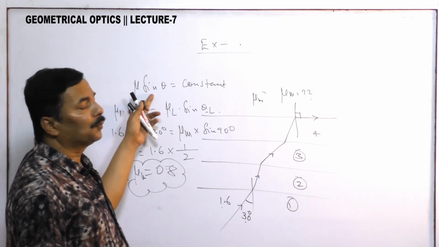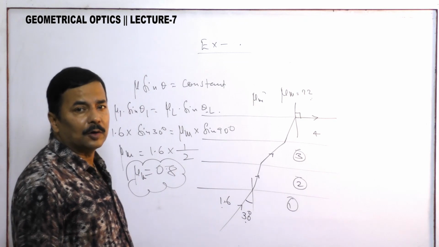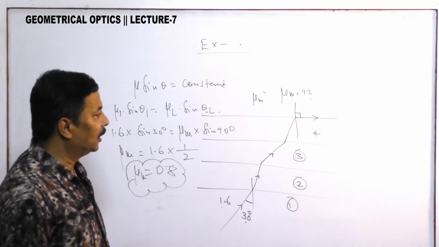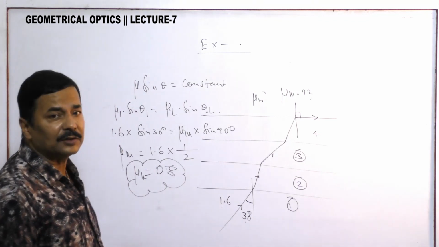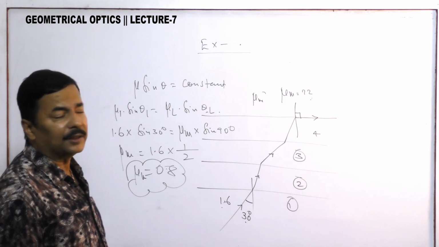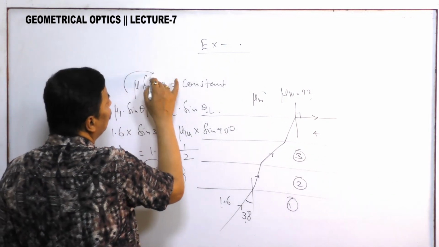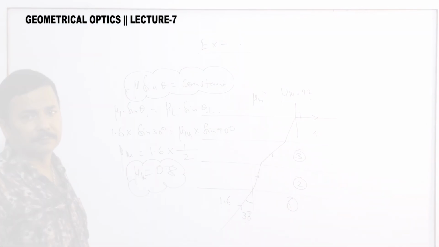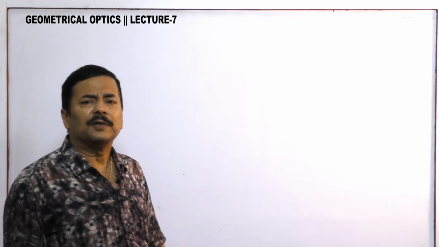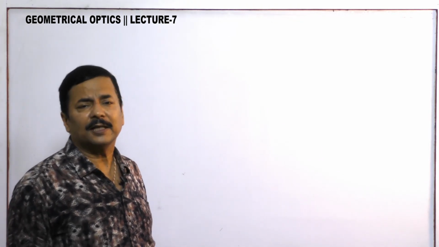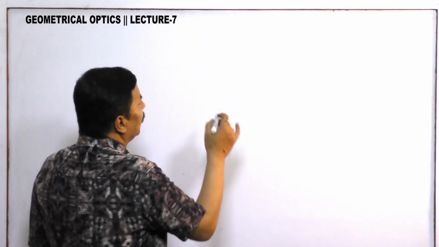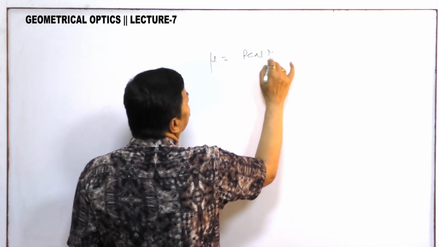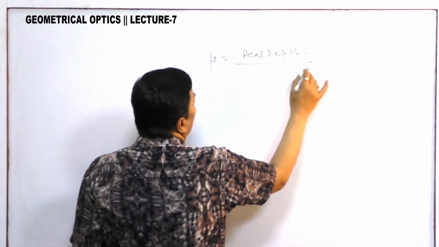If you know this formula, then it is very easy for you to solve this problem. Otherwise it may appear difficult. So this is one of the applications of Snell's law in the general form. So after discussion of Snell's law, we have to understand some more concepts regarding the refractive index only. Refractive index, you all know, mu is equal to real depth by apparent depth.